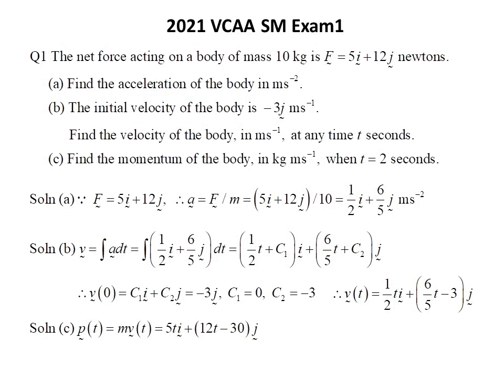In part C, the momentum of the body equals its mass times its velocity. So p(t) = m v(t), which equals 5t i + (12t - 30) j. When t equals 2 seconds, p(t) = 10i - 6j.